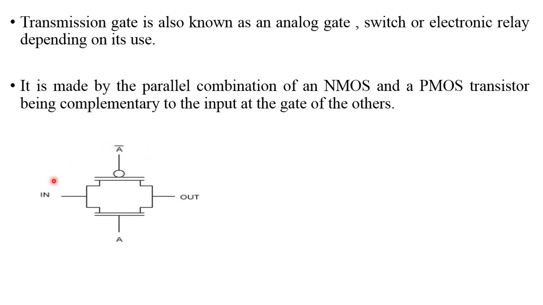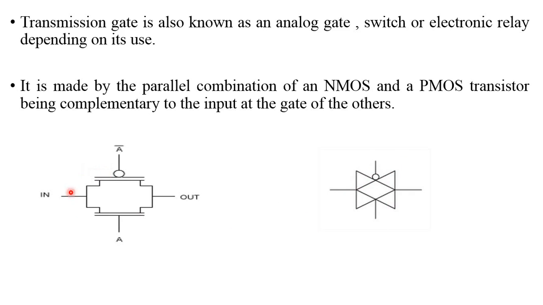So this is nothing but the transmission gate. Please observe the symbol of the transmission gate. This is one inverter and this is another inverter. Here the parallel combination of P and N is complemented, so being complemented, I consider here a bubble. This is a normal inverter and this is a complemented inverter. So this is the symbol of the transmission gate.